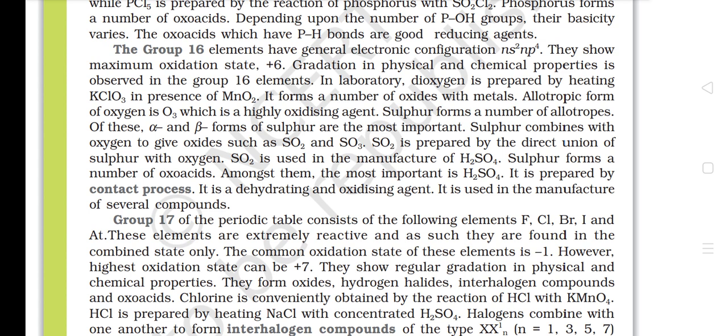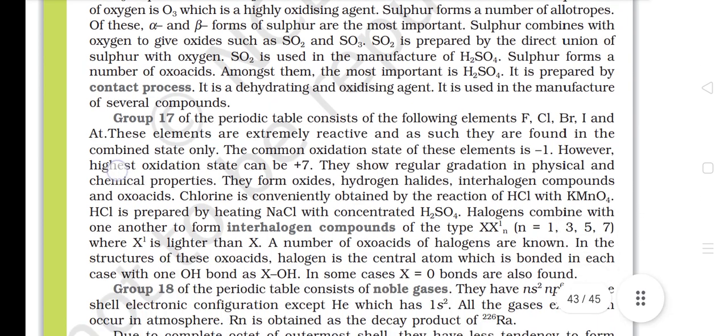SO2 is prepared by the direct union of sulfur with oxygen. SO2 is used in the manufacture of H2SO4. Sulfur forms a number of oxoacids. Amongst them, the most important is H2SO4. It is prepared by the contact process. It is a dehydrating and oxidizing agent. It is used in the manufacture of several compounds.